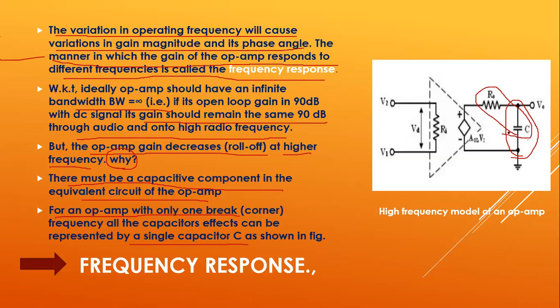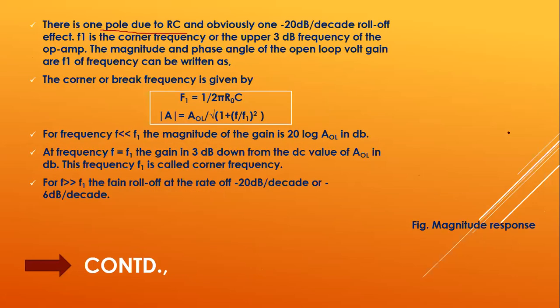Because of the presence of this R and C combination, which is nothing but a pole, a minus 20 dB per decade roll off will take effect. So if we have one set of RC combination, you will have a minus 20 dB per decade roll off at the upper cutoff frequency, that is, as frequency increases.